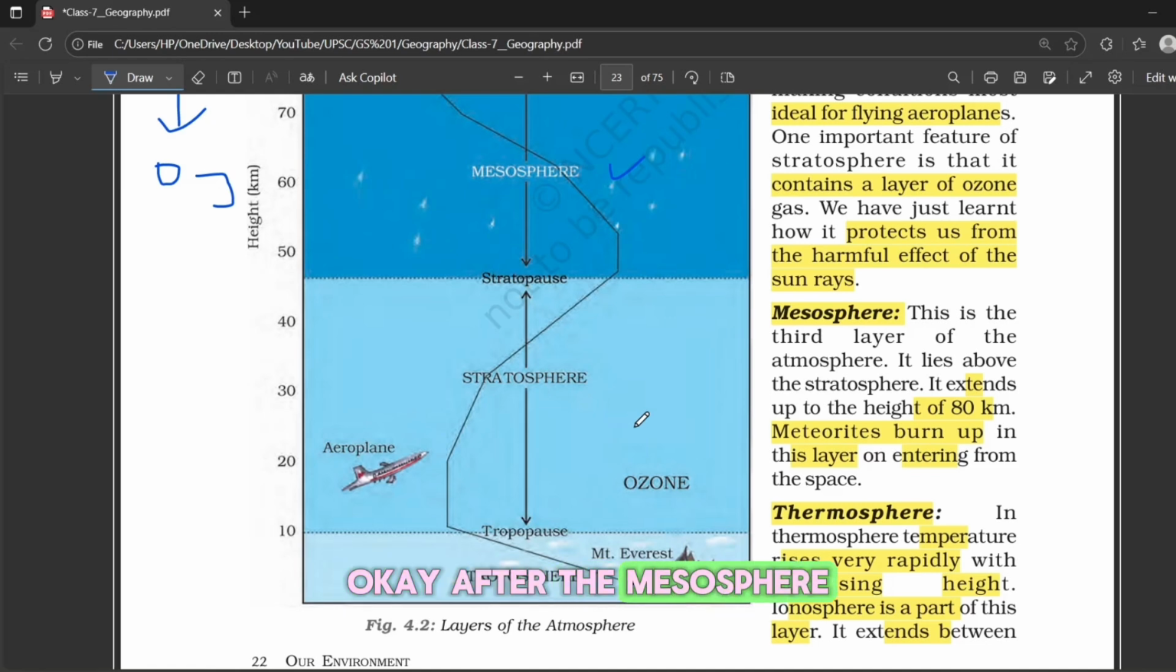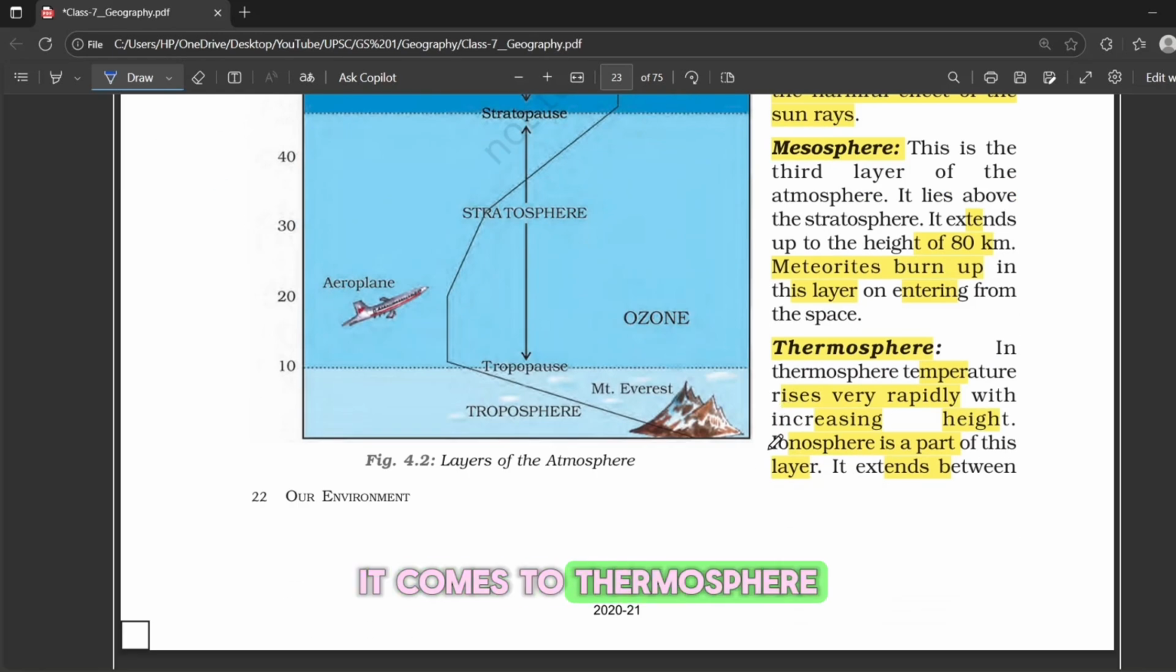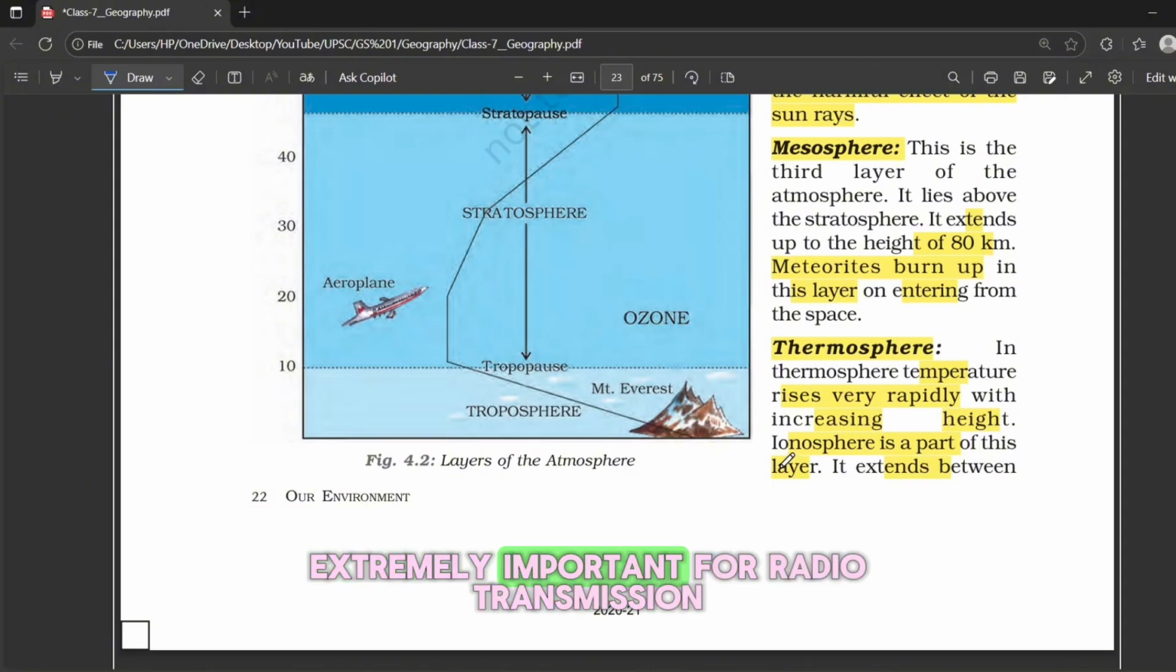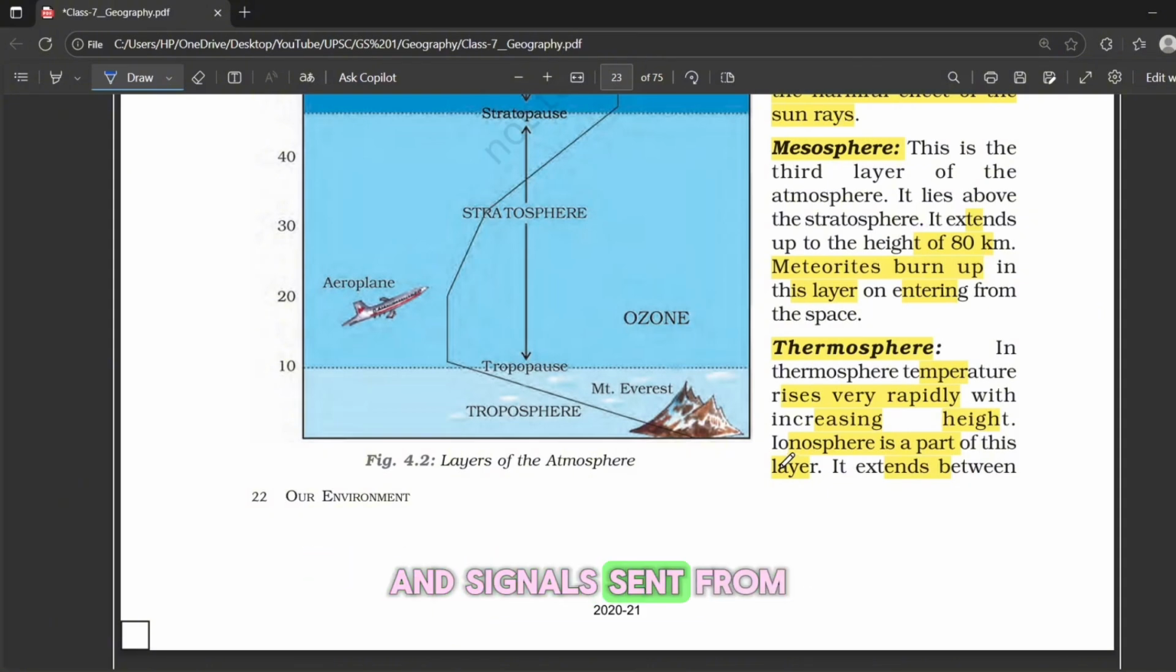Okay, after the mesosphere, we come to the thermosphere. Here the temperature rises very rapidly as you go higher. A very special part of this layer is the ionosphere, which extends roughly from 80 to 400 kilometers, and this layer is extremely important for radio transmission. Signals sent from Earth are reflected back by the ionosphere, so your radio or communication signal can travel very long distances. Without this layer, long distance communication would be nearly impossible.